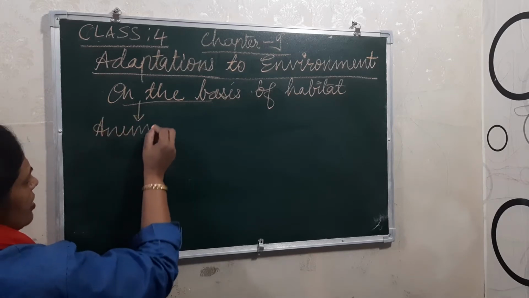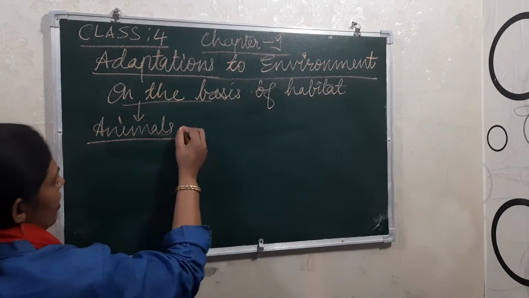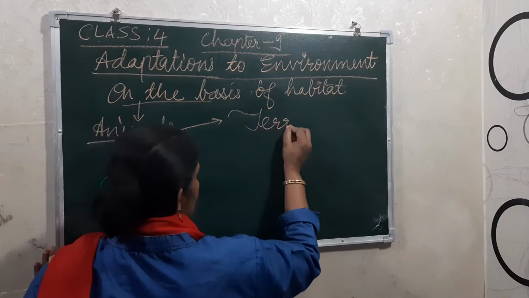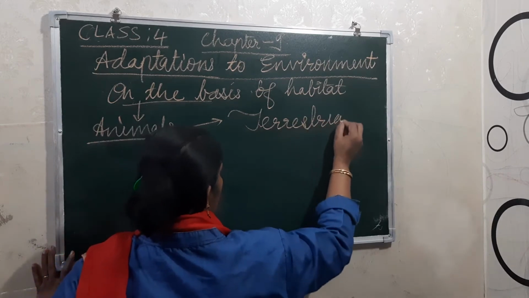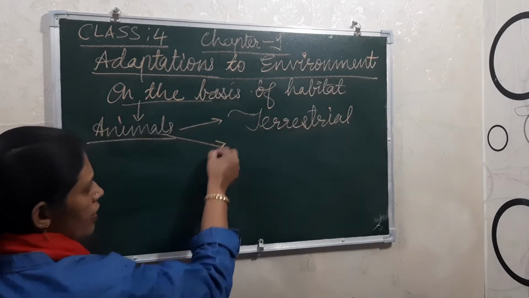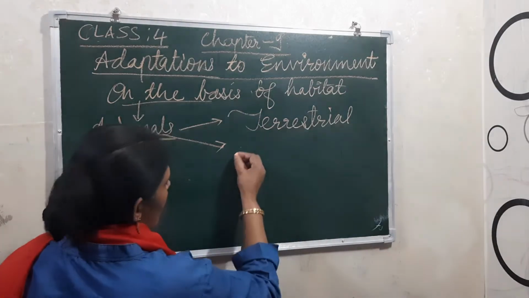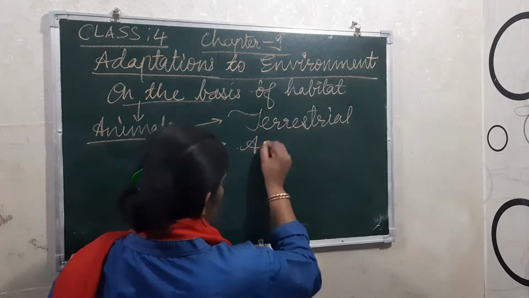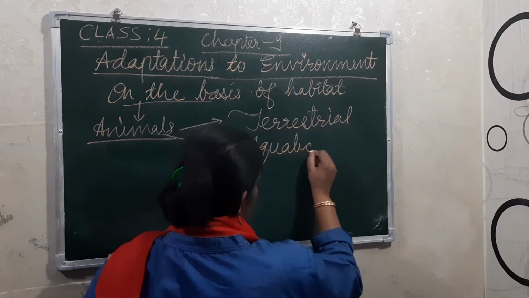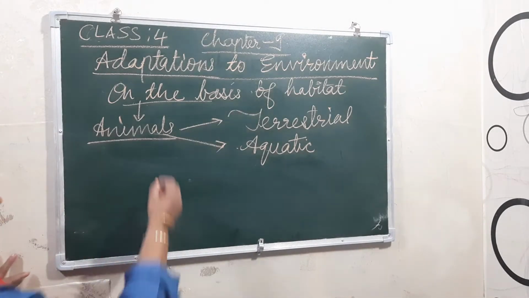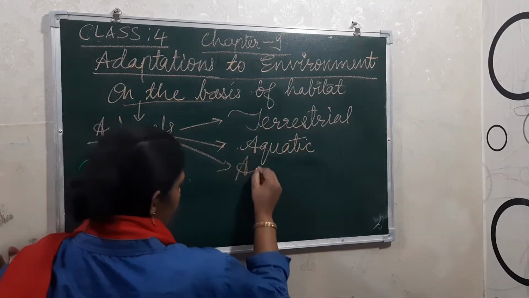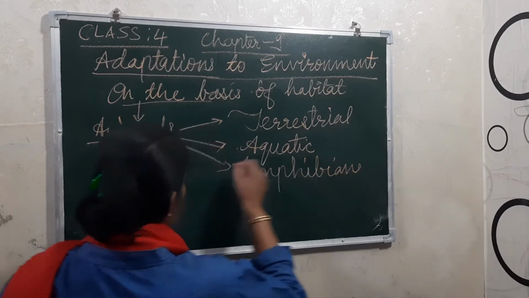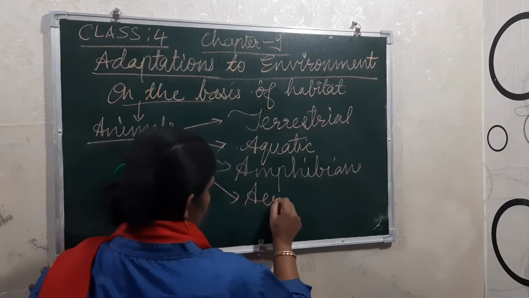First one, terrestrials. Second, aquatic. Third, amphibians. Fourth, aerials.